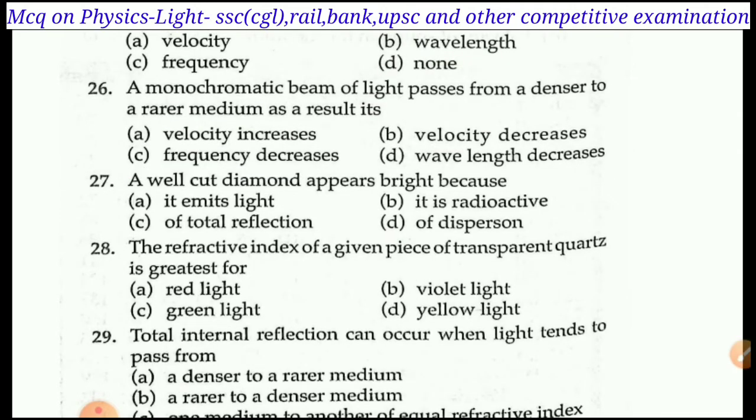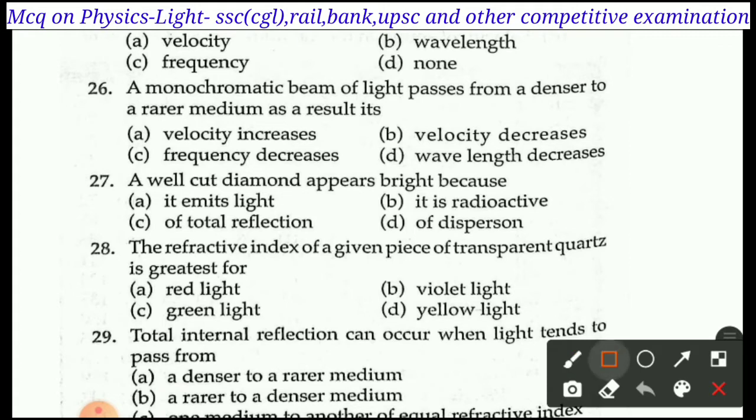Next question is question number 27. A well-cut diamond appears bright because: A. it emits light, B. it is radioactive, C. of total reflection, D. of dispersion. Right answer of question number 27 is C. Of total reflection. 27 C is the right answer.